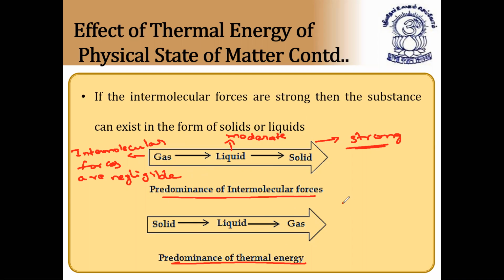For example, if we take ice, ice is a solid. If you increase the temperature, ice changes to water at 0 degrees C. Then water changes at 100 degrees C to water vapor, or steam. So this is solid, this is liquid, and this is gas. Solid, liquid, gas: predominance of thermal energy goes like this.